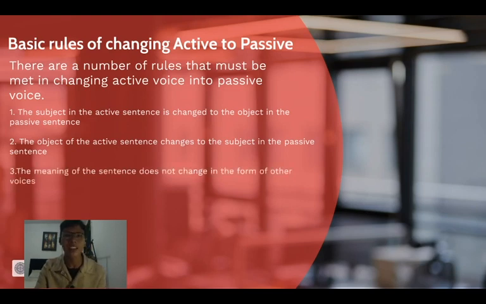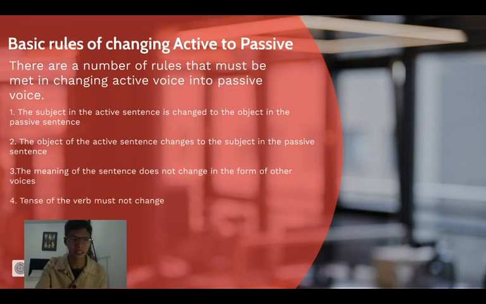Third, the meaning of the sentence does not change in the form of other voice. So whether the voice is changed, the meaning of the sentence remains the same. The only thing that changes is the position of the object and the subject and the focus, but the meaning of the sentence does not change. If it changed, you're just violating the basic rules of changing active to passive. So that's not changing active to passive, but you are changing the entire sentence. You should keep that in mind.